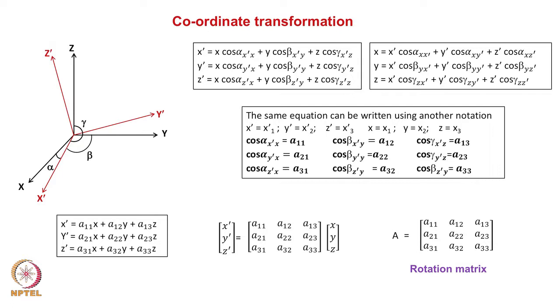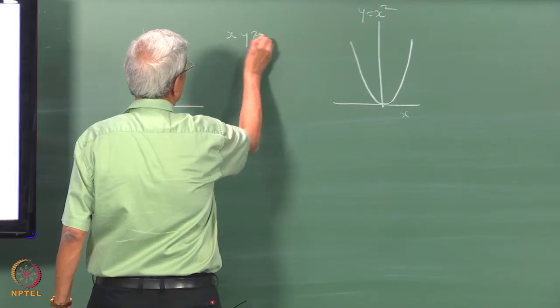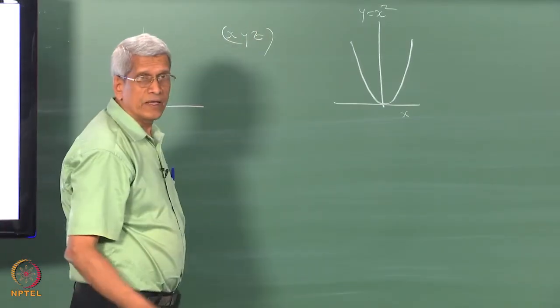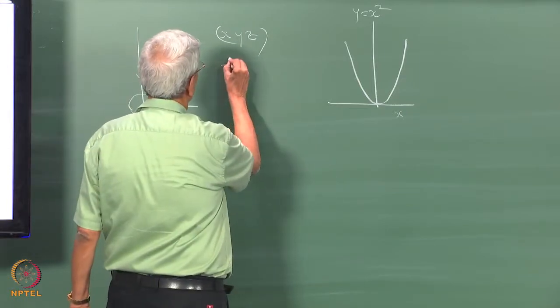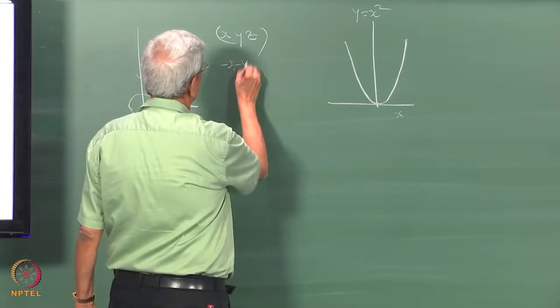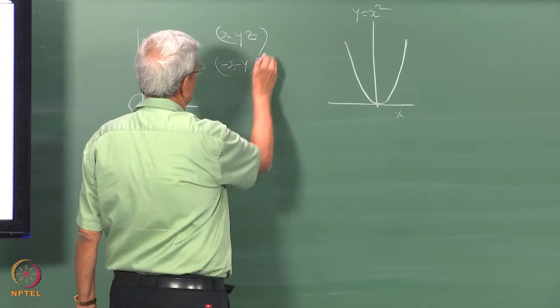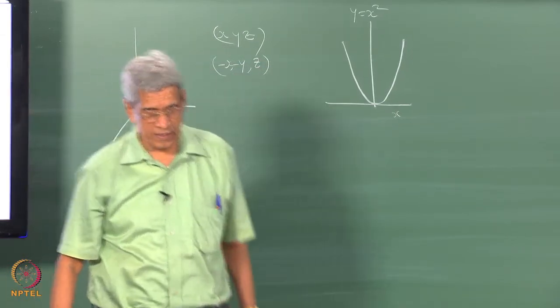The same transformation, suppose we think that it is essentially a two-fold rotation, then what is going to happen? Intuitively, if x, y and z is the point, after rotation it will become minus x, minus y, z, correct?